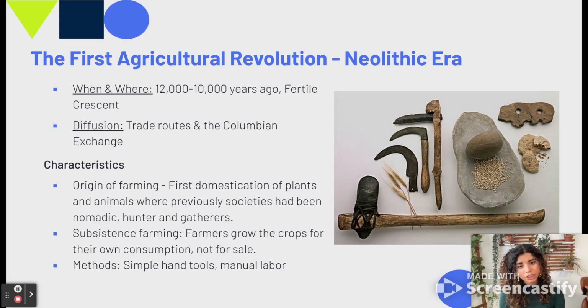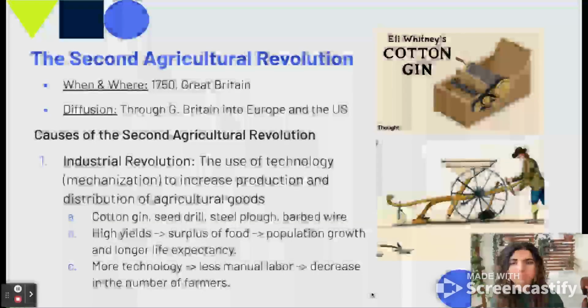So this first started off with subsistence farming, which we have mentioned before. So it's this idea that farmers grow crops for themselves and their families. It's not to sell. There might be instances where they might trade with some of their neighbors, but ultimately subsistence farming is food for themselves to subsist. The methods that were used during the first agricultural revolution were pretty simple, things like hand tools, and it used a lot of manual labor, physical labor.